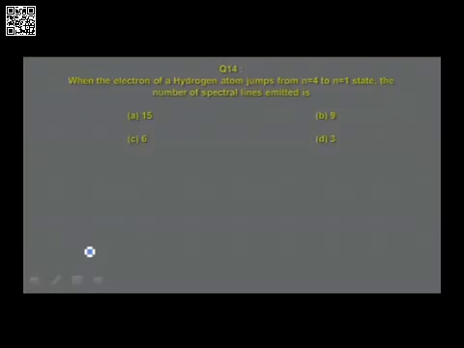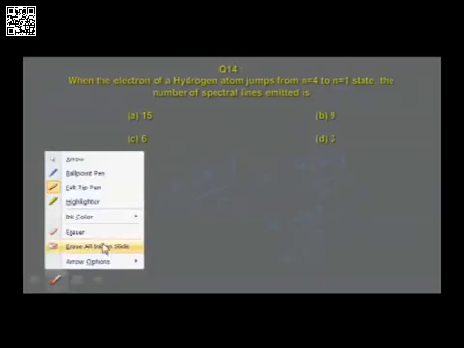state, the number of spectral lines emitted is, the question is on number of spectral lines emitted, and therefore the formula to be used, n is equal to 4 to n is equal to 1, ground state is n is equal to 1. So formula to be used is n into n minus 1 by 2, that is equal to 4 into 4 minus 1 by 2, that is equal to 4 into 3 by 2, which is equal to 6. So answer for the question is 6.